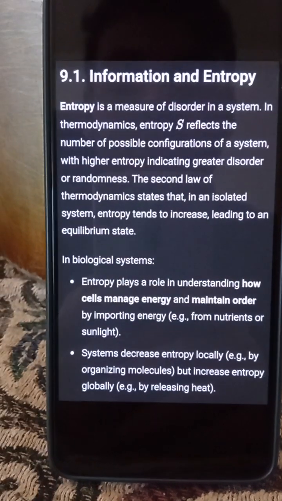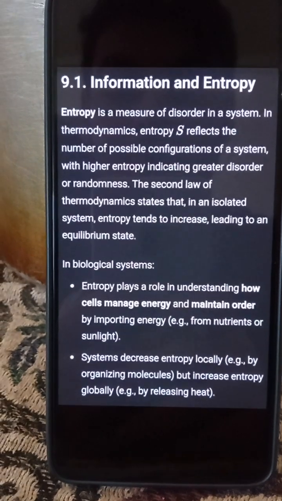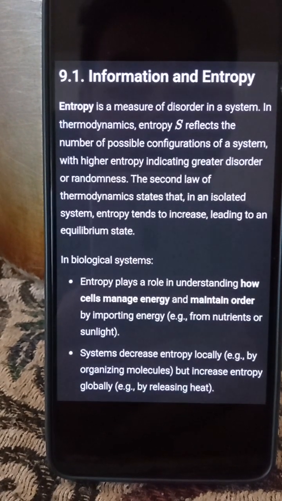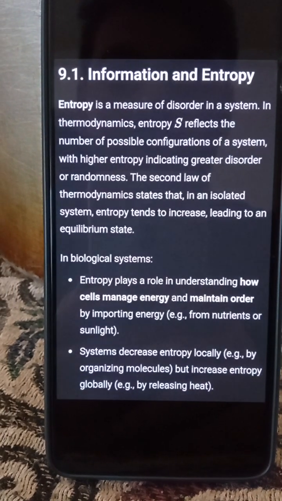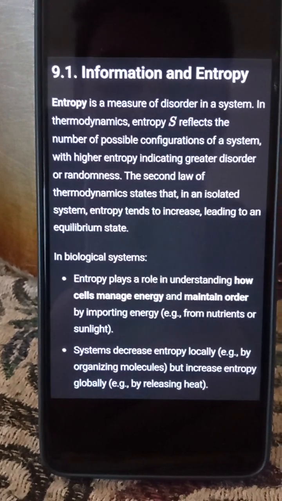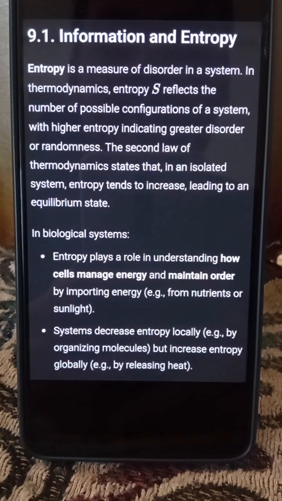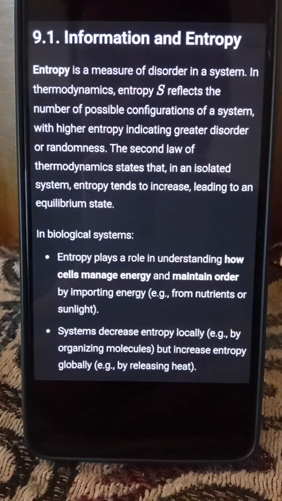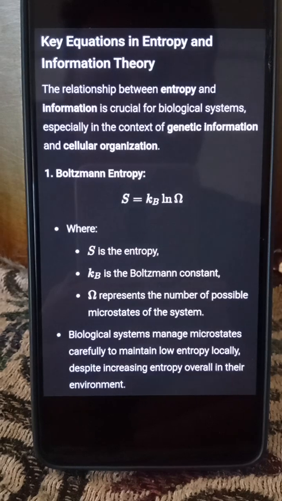In biological systems, entropy is important for understanding how cells maintain energy and order by importing energy. For example, nutrients or sunlight let a system decrease entropy locally by organizing molecules, but increase entropy globally by releasing energy. Some key equations in entropy and information theory.